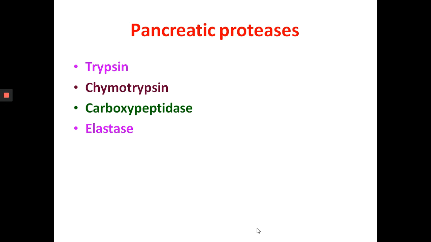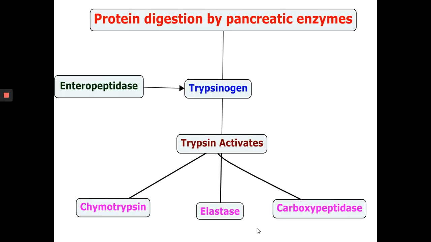Then protein digestion in the pancreas. This is done by pancreatic proteases. Actually, protein digestion starts in the stomach, whereas carbohydrate and lipid digestion start from the mouth. In the stomach, pepsin attacks the peptide bonds of large molecules, breaking down proteins into smaller chains of amino acids, termed polypeptides.